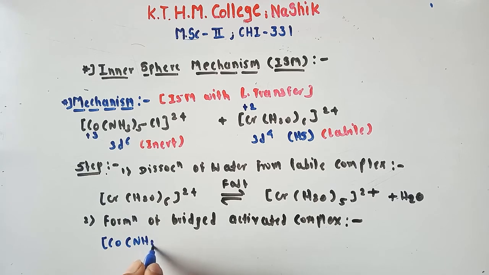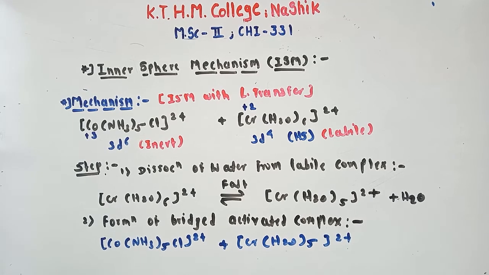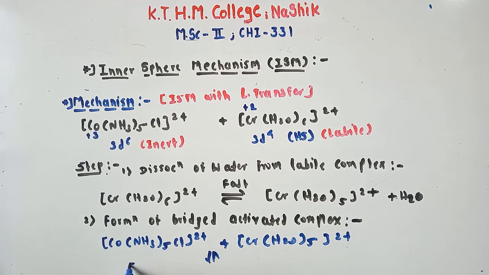[Co(NH3)5Cl]2+ plus [Cr(H2O)5]2+. So we can get here (NH3)5Co, now see, this is the bridging ligand because it is a halogen.